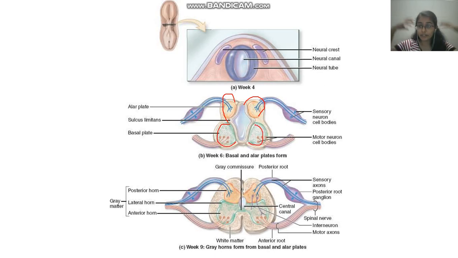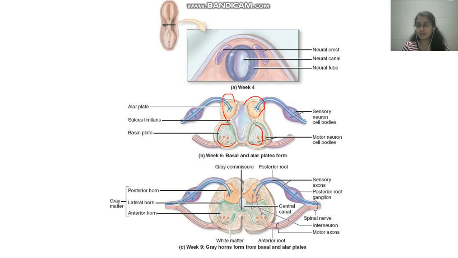Now, alar is for ears, so we know that the upper part is for the ear. And the most important part of the ear is hearing, senses.